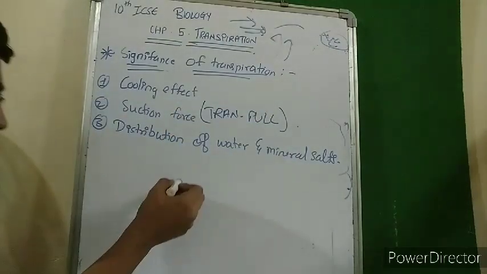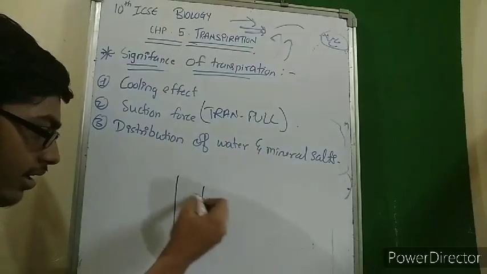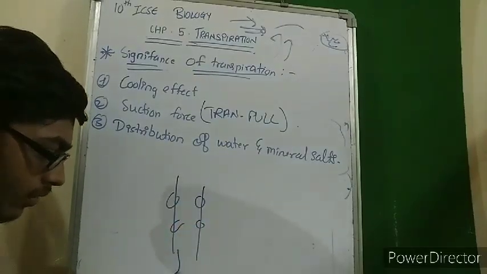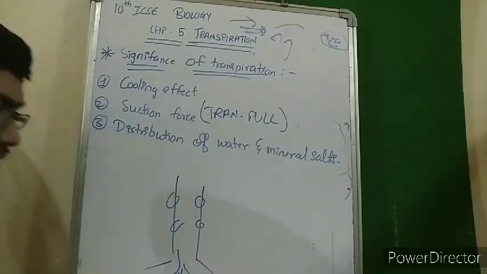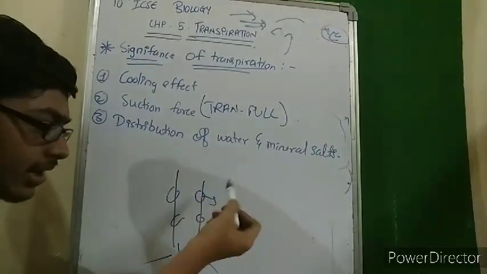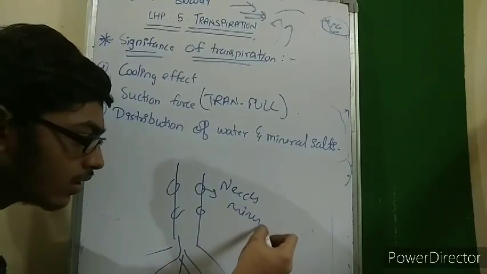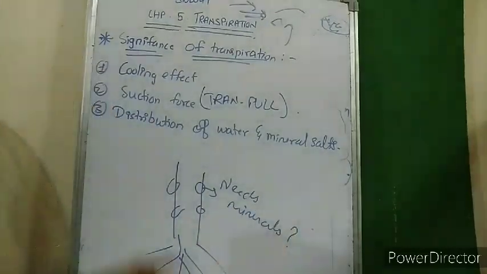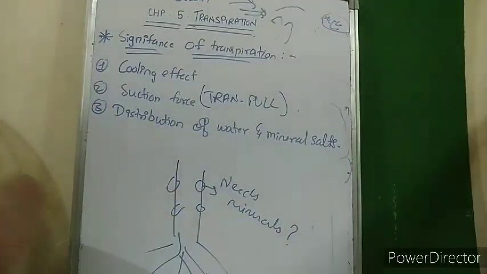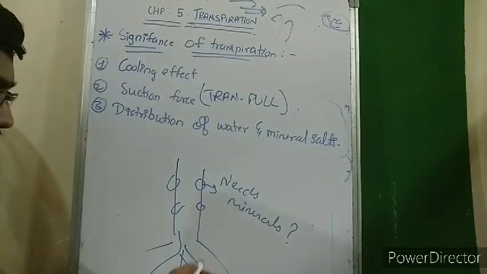So basically this is the plant body. Here various cells might be present. Suppose, for example, this cell needs certain minerals. So how would it gain the minerals? Through the soil.